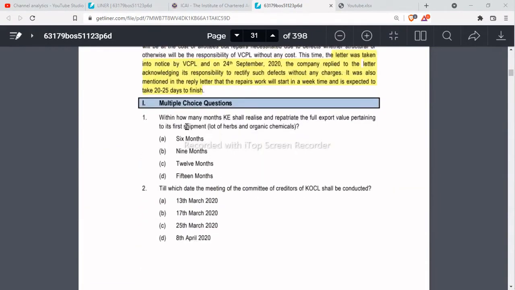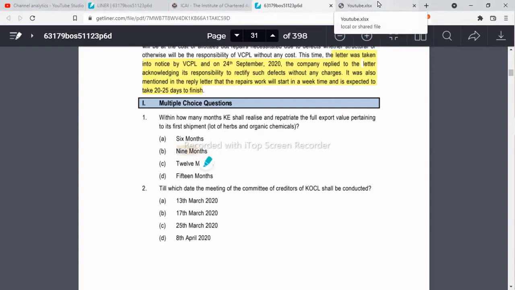So MCQ number 1. Within how many months the KE shall realize and repatriate the full export value pertaining to its first shipment? For this you don't have to even refer to the case study. This is a straight away question. They are asking within how much time you should realize your export value. So 9 months is the correct answer.